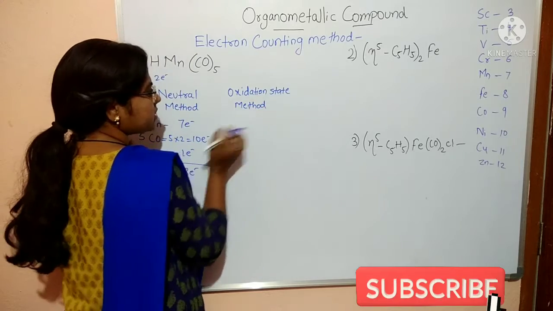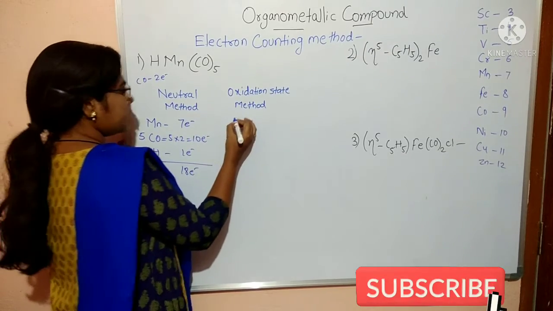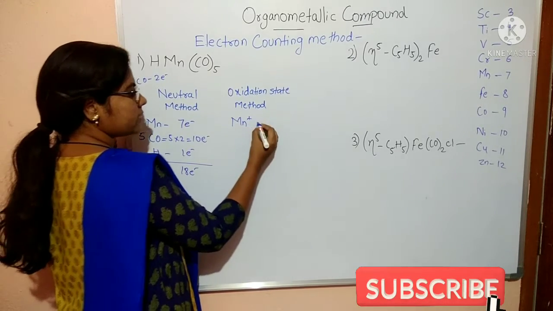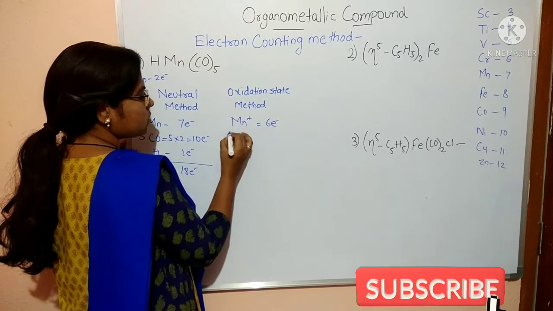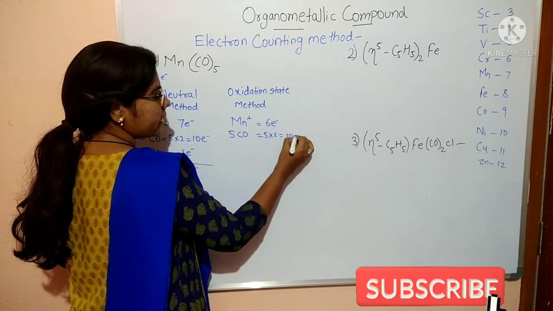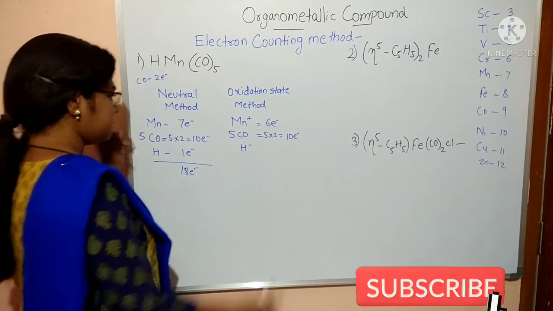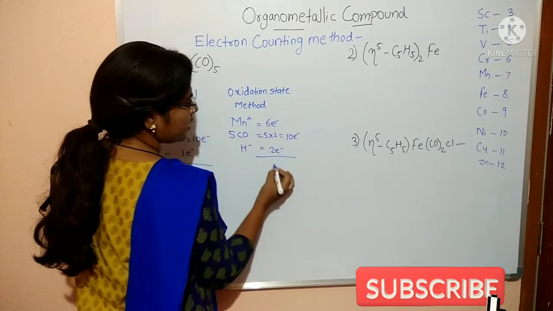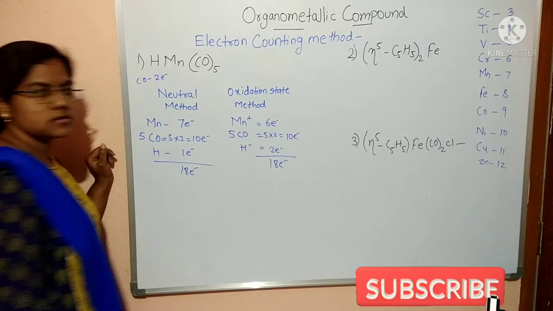Now the oxidation state method. While finding by the oxidation state method, we take Mn+. So 1 electron is lost, and 6 electrons remain. Here 5 CO, same as before, equal to 5 into 2 equals 10 electrons. And hydride is considered as 2 electrons. Total: 10 plus 6 is 16, 17, 18 electrons.